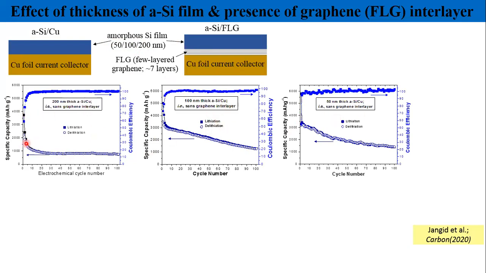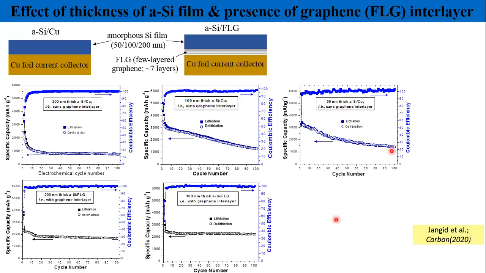In the thick film, initially a lot of capacity faded in just 10 cycles, but for the 100 nanometer thick film, the capacity fade was continuous, not sharp. For the 50 nanometer thick film, the capacity fade was also continuous. But when you apply graphene between silicon and the current collector, only marginal capacity fades in the first cycle, and afterwards